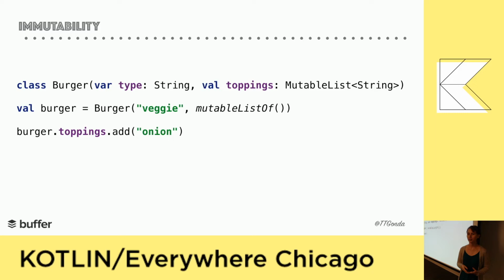And they don't want to just remove the onions because they can still take the onions even if you take the onions off the burger. So we want our burgers to be predictable. So how do we do this? In Kotlin, it's pretty easy. Kotlin has both mutable and immutable list types, with the default being immutable, which is great. This means that after creation, we can't change the contents.